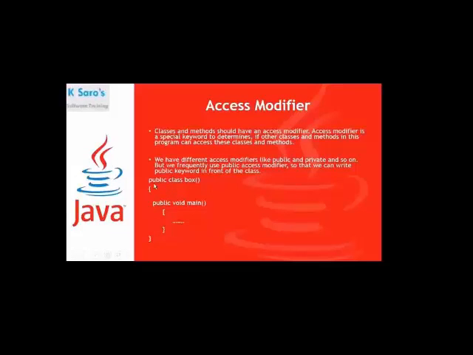That means this Box class is a public class, so this Box class can be accessed outside of this class also. Then open this class, and I have written public void main. That means this main method is a public method, which means this main method can be accessed outside the class also.